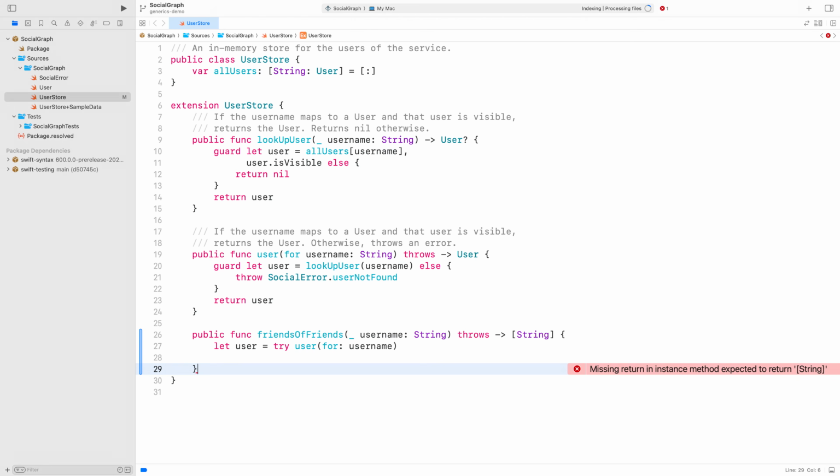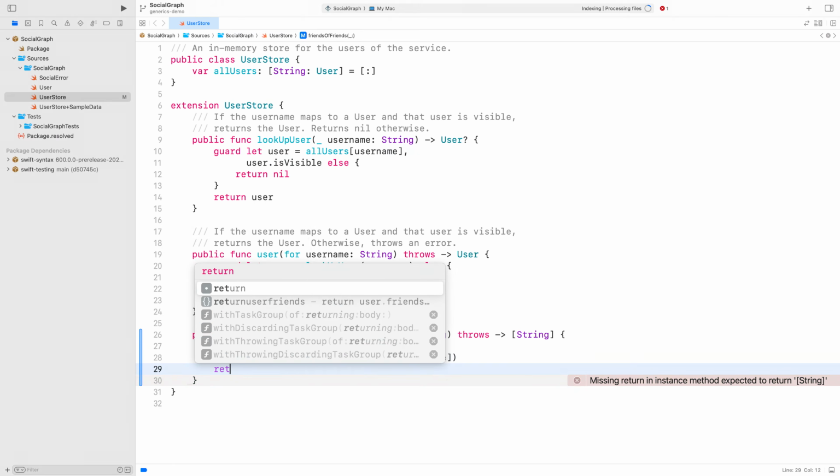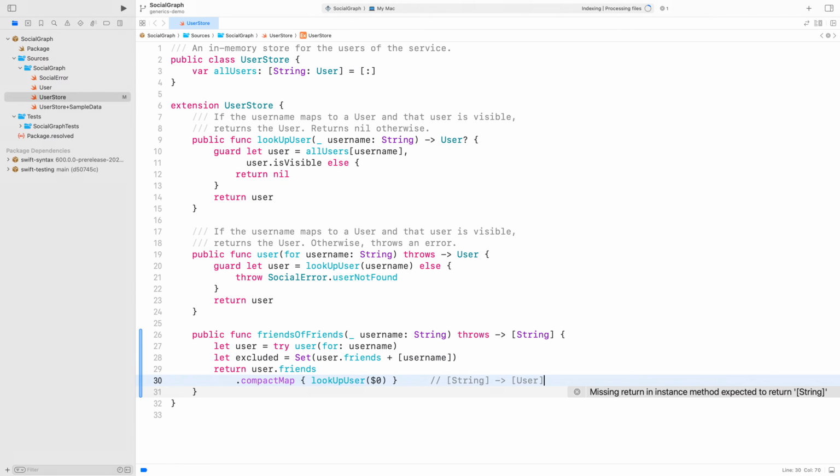To start, it needs to look up the original user. Next, I'm going to create a set containing the usernames of the original user and their friends. This set contains the usernames that we want to exclude from our results. Now, I'll build up the result of this method using functional programming. First, I want to map the friends' usernames to instances of the User struct so that I can access their friends. I used compactMap to look up User structs for each friend and drop any users that are nil.